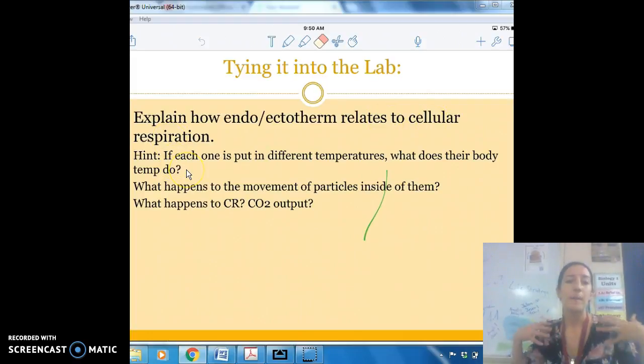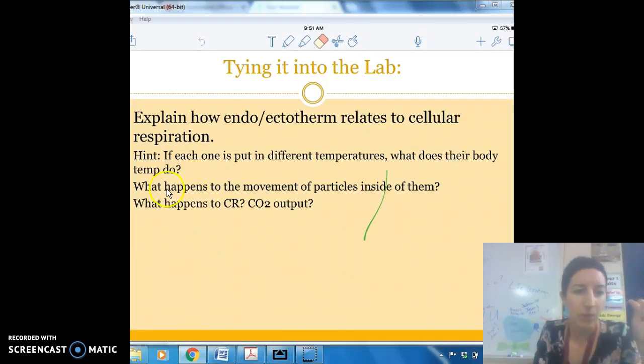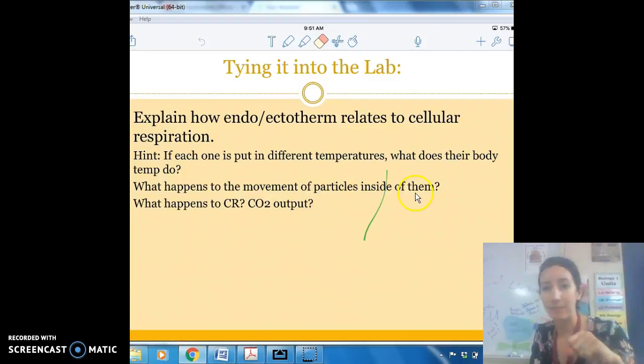That is our breathing and taking in our glucose and making ATP. So here's your hint. If you put an endotherm and an ectotherm in different temperatures, what does their body temperature do? As we just talked about. And then what happens to the movement of particles inside of them?